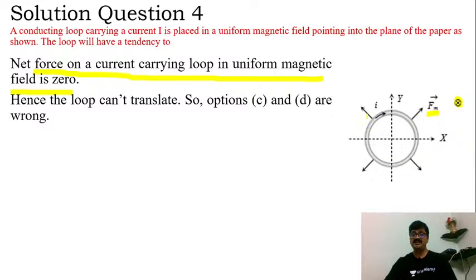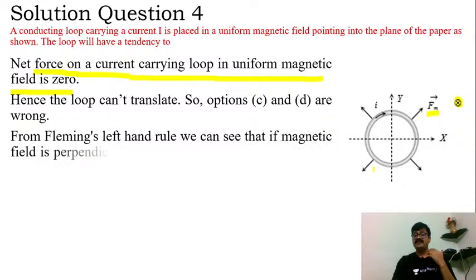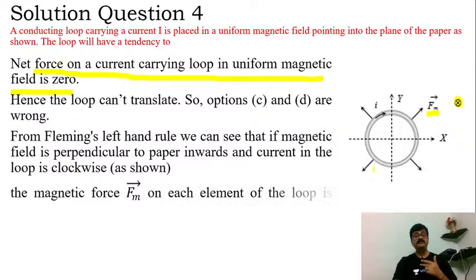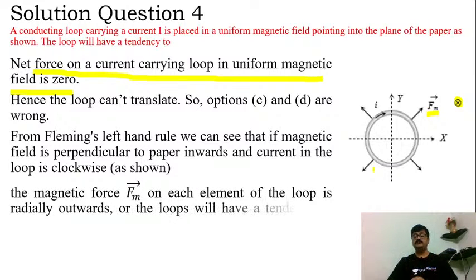That means radially outward. Now, will it not suggest that due to this radially outward force there will be an expansion? So from Fleming's left hand rule, if the magnetic field is perpendicular to the paper inwards and the current in the loop is clockwise, then the force Fm on each element of the loop will definitely be radially outward, as I was mentioning.